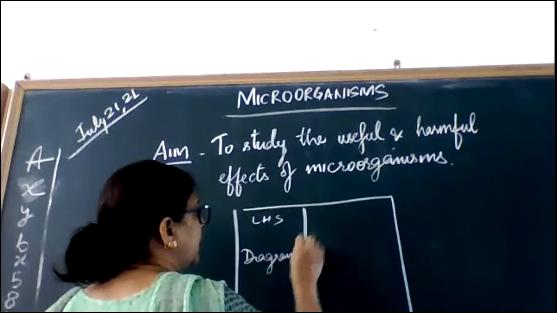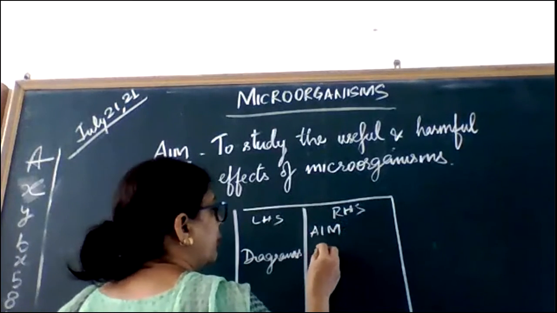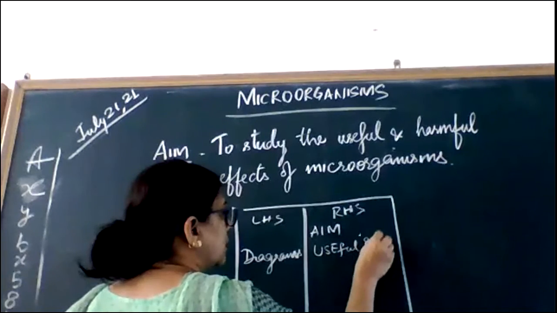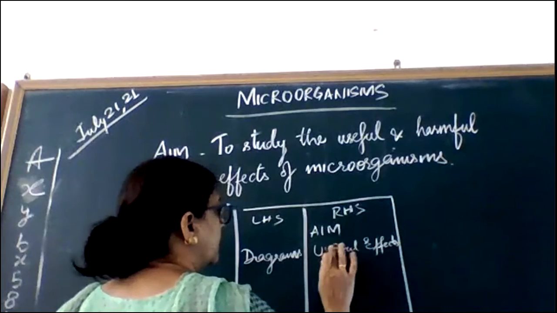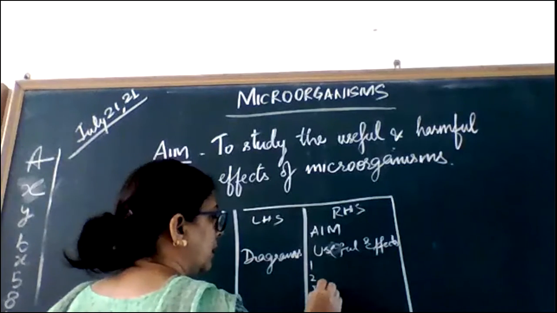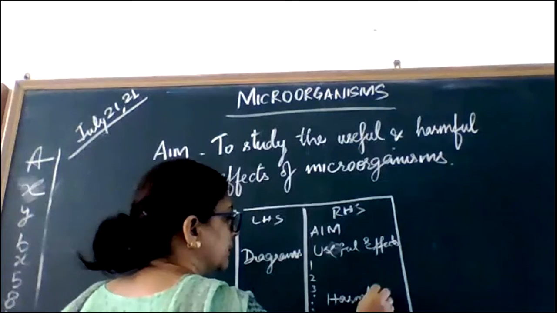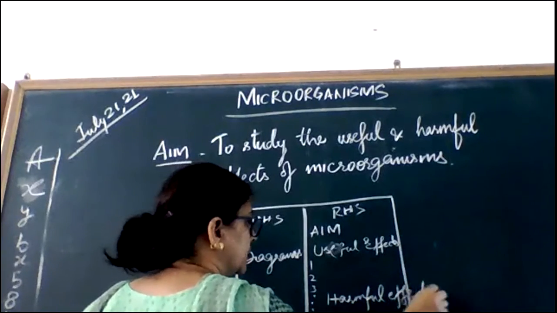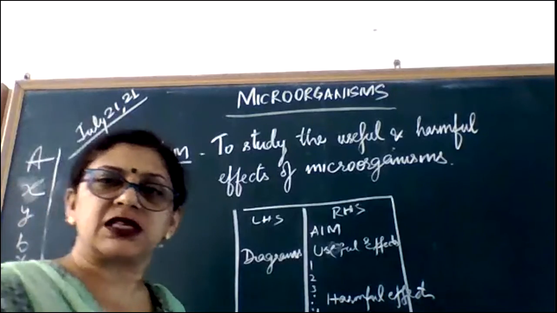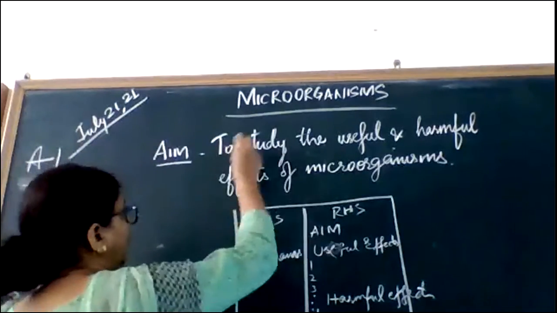And on the right hand side, you have to write down aim, and then useful effects, and then 1, 2, 3, etc. And then next you have to write down harmful effects. Okay, 1, 2, 3, etc. All right. This is how you have to complete this activity, and you have to label it as activity 1.